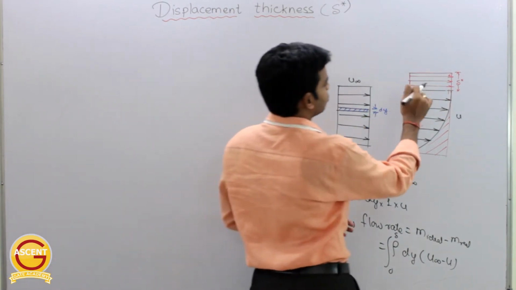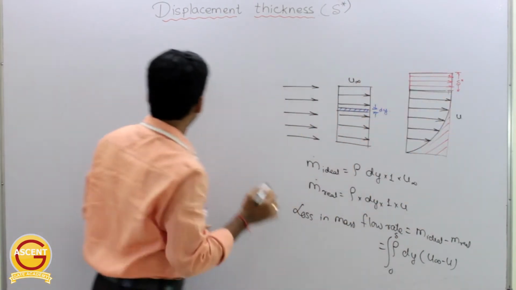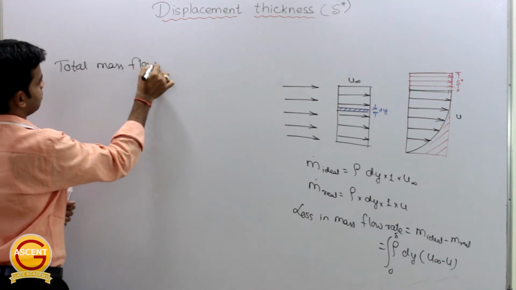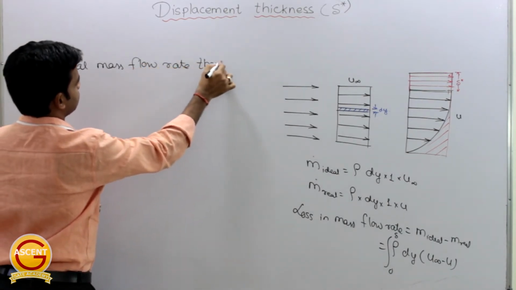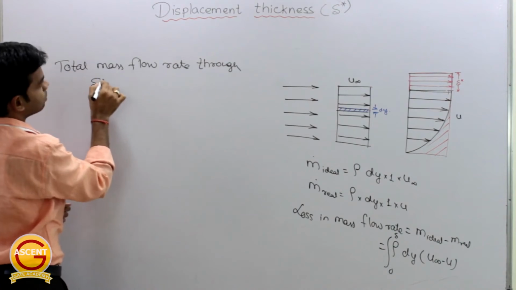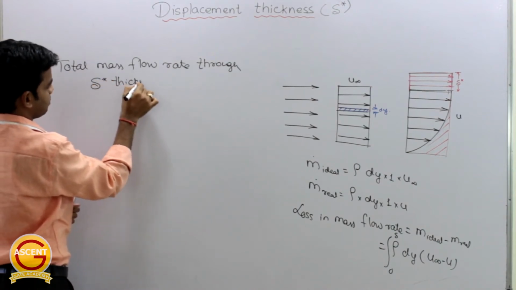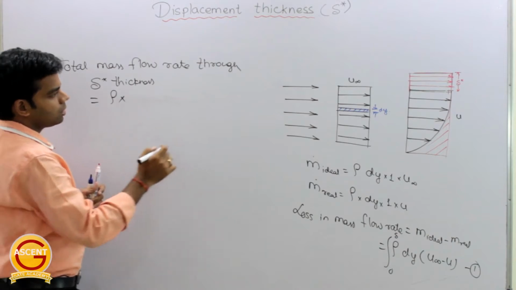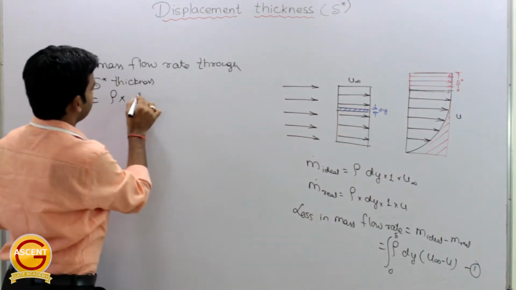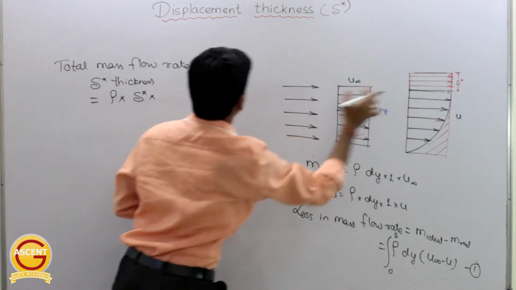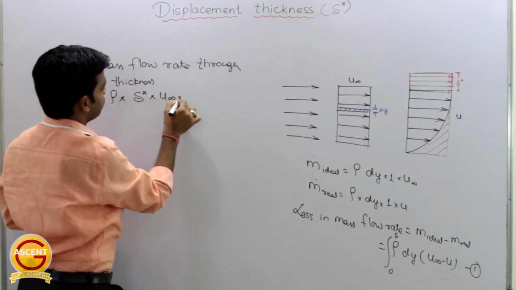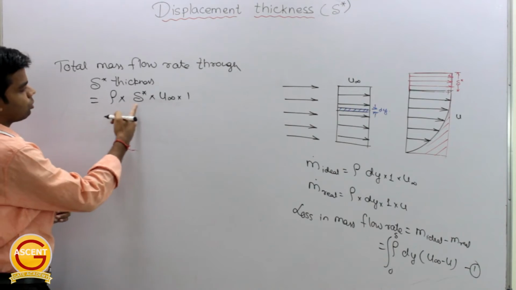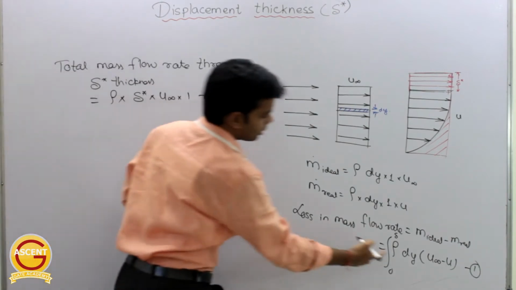Okay, now coming here, what will be the total mass flow rate through del star thickness? So this will be density into volume, and volume is nothing but del star into u infinity into 1. Suppose thickness we are taking is 1, width we are taking is 1. So this will be rho del star into u infinity. Take this as equation number 2 and this is equation number 1.